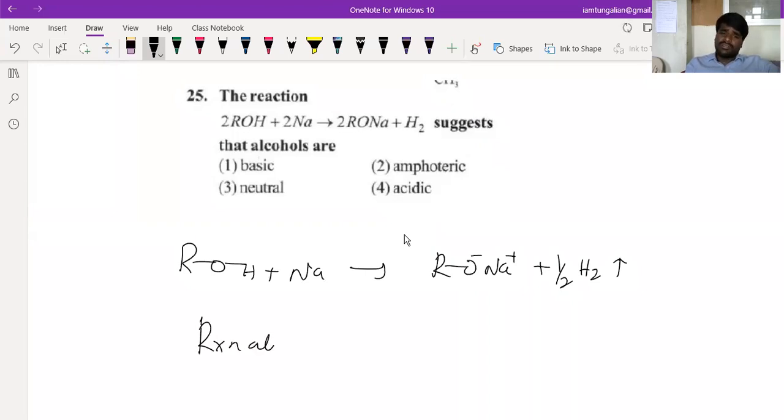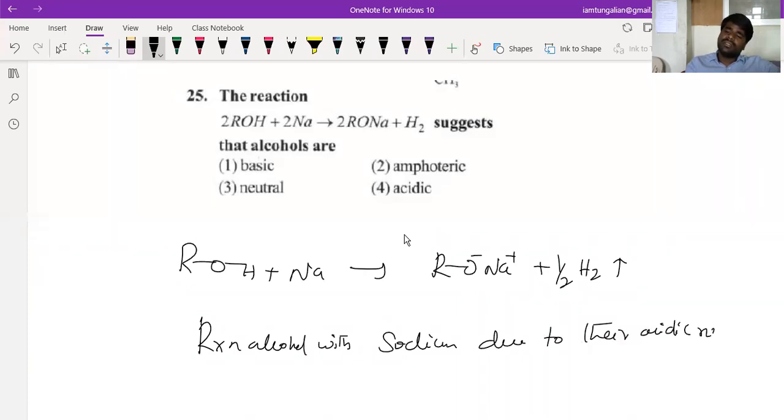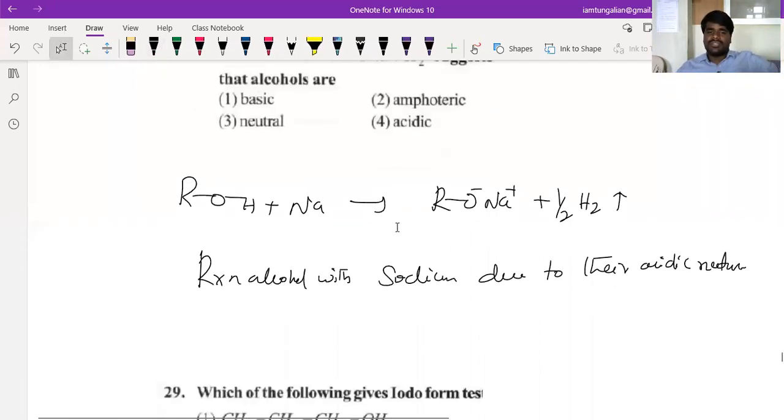Reaction of alcohols with sodium is due to their acidic nature. Due to their acidic nature, it indicates that alcohols are acidic in nature. If anybody asks, how can you say that alcohols are acidic in nature? I already told you, beta, alcohols are weak acids.